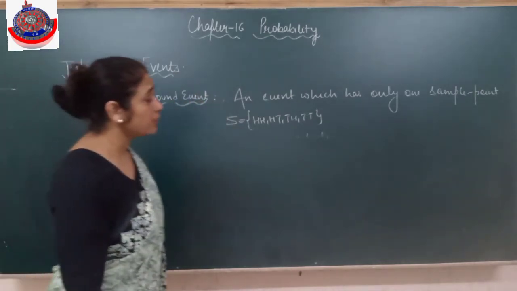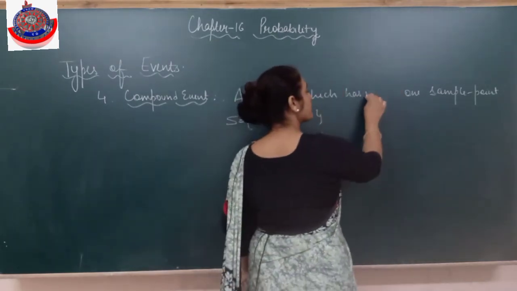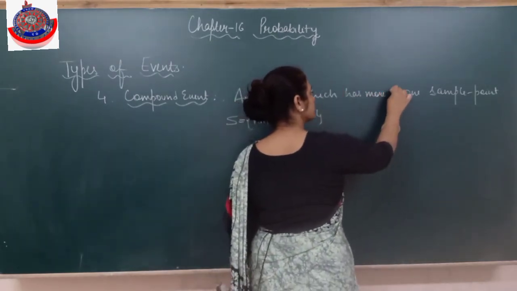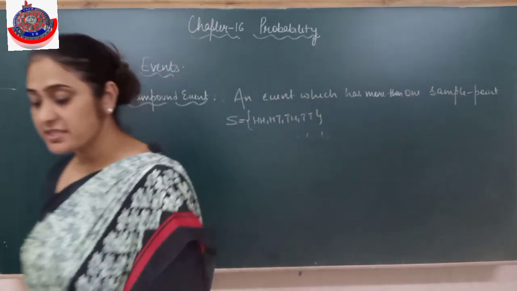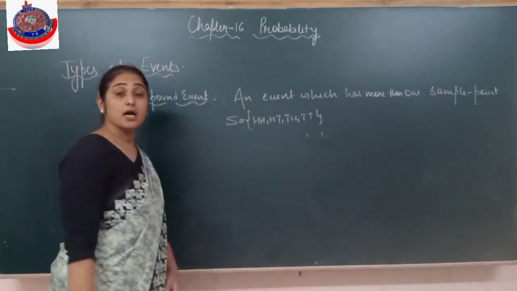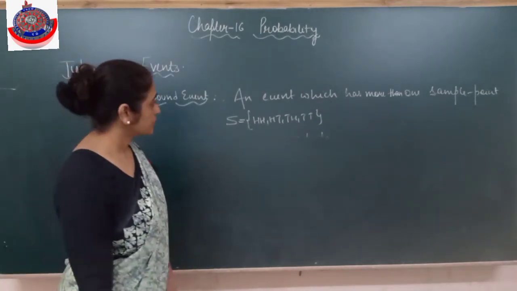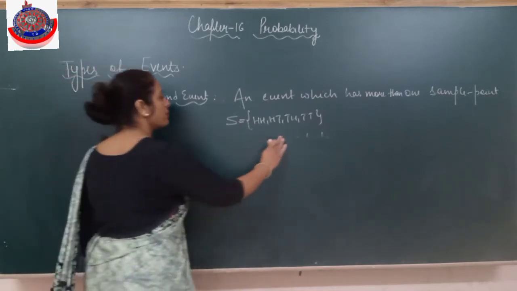Compound event. An event which has more than one sample point is said to be a compound event.